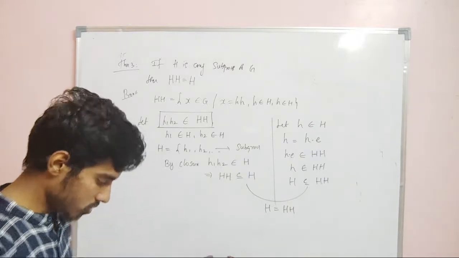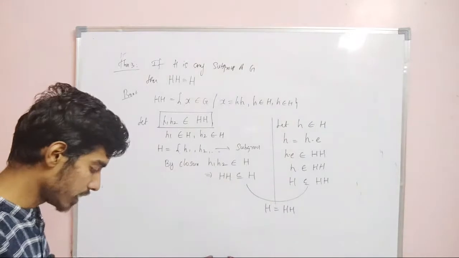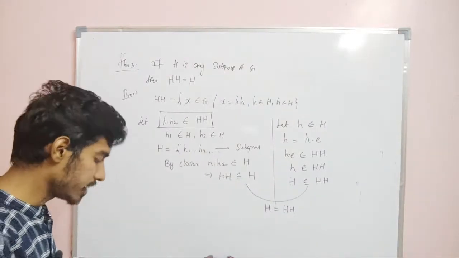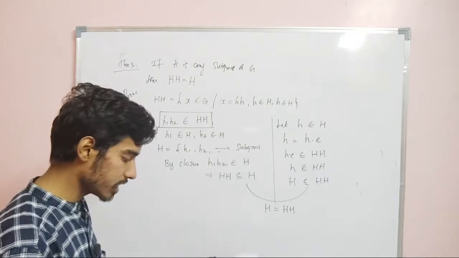I'll try to complete subgroups today. So I'm going to prove three theorems again.